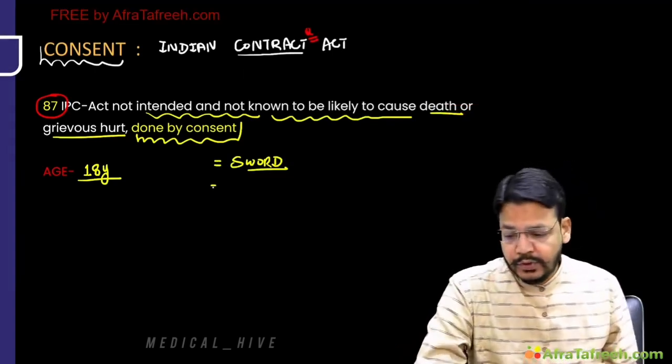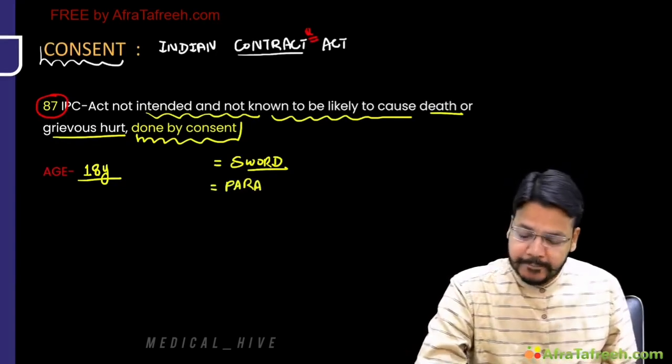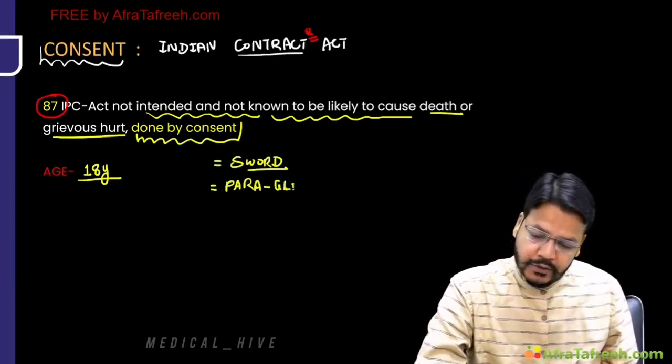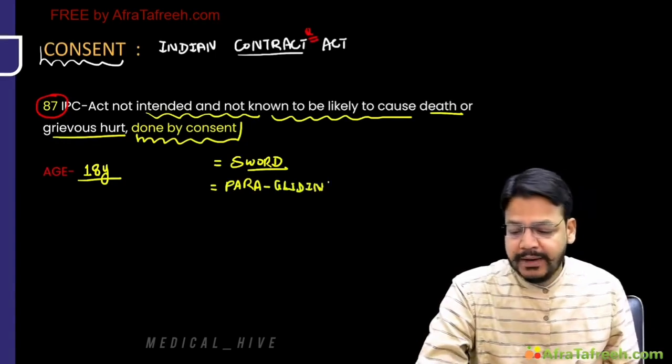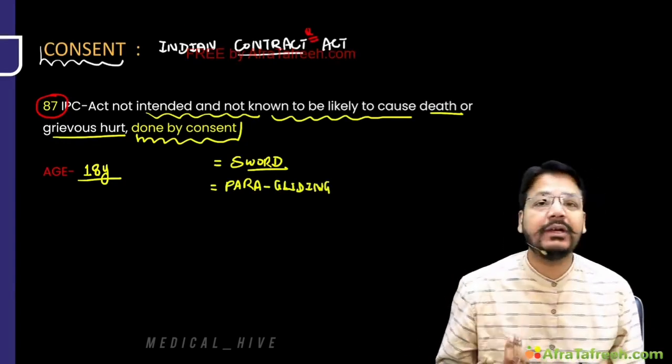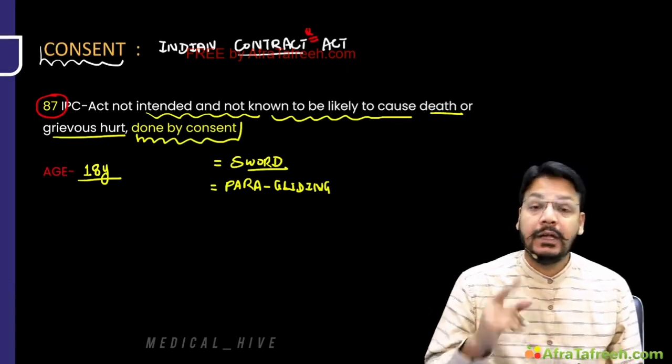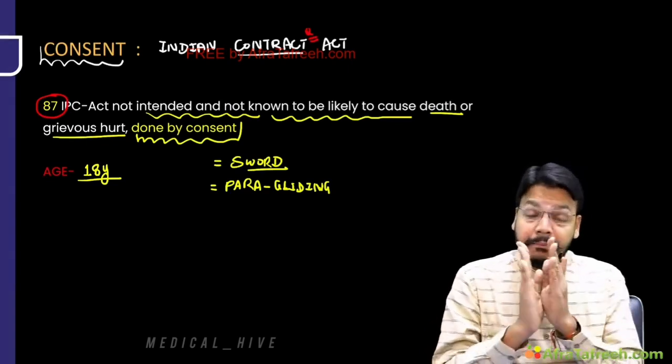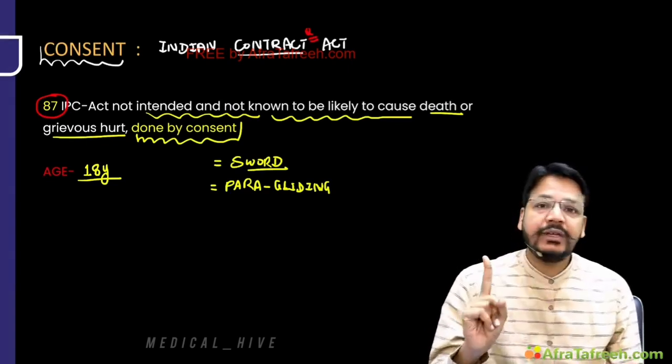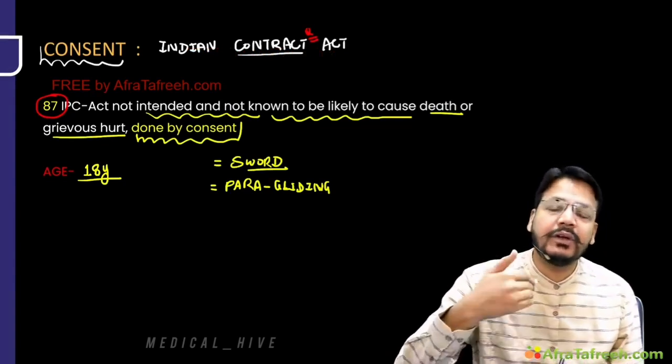Now, you are going for paragliding. You know there may be some danger to life, but still you can give consent. You can go for paragliding. But this is for 18 years and above. My dear friend, there is no intention to produce grievous hurt or to cause death.